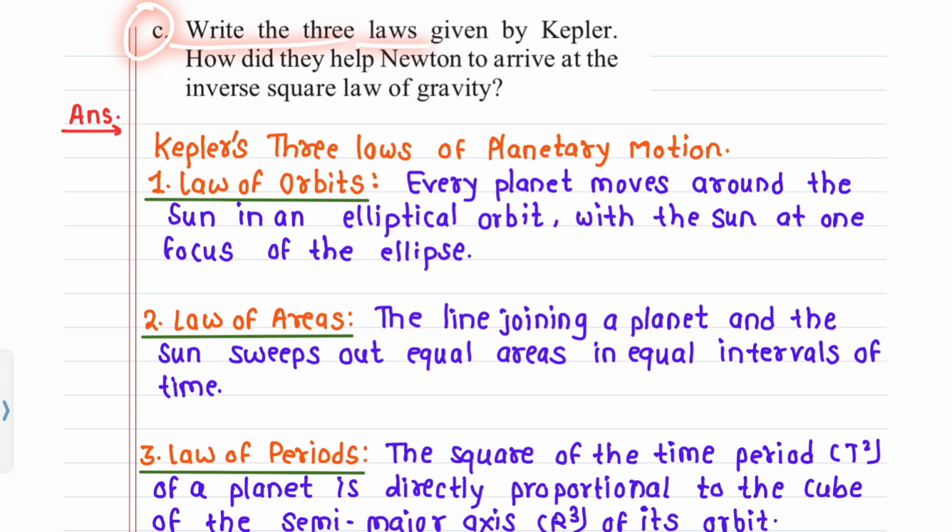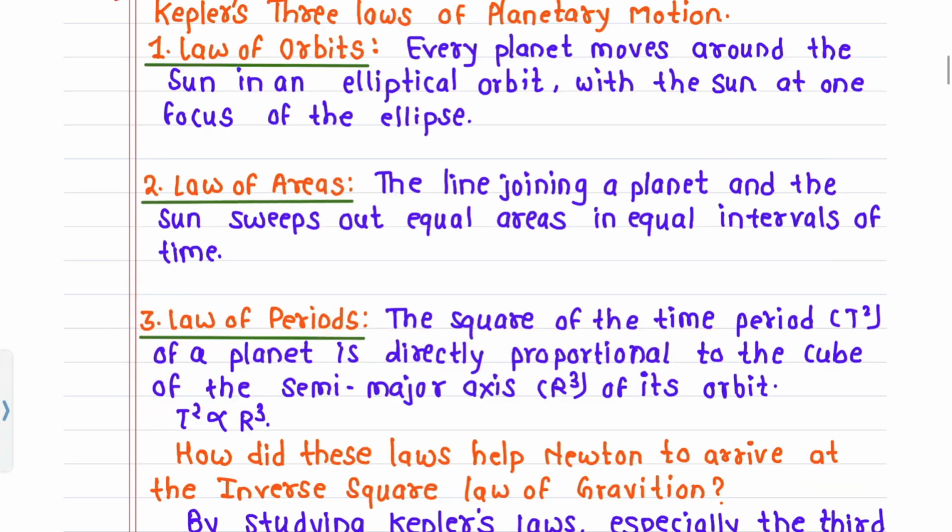C. Write the 3 laws given by Kepler. How did they help Newton to arrive at the inverse square law of gravity? Answer. Kepler's 3 laws of planetary motion. First, law of orbits. Every planet moves around the sun in an elliptical orbit with the sun at one focus of the ellipse. Second, law of areas. The line joining a planet and the sun sweeps out equal areas in equal intervals of time.